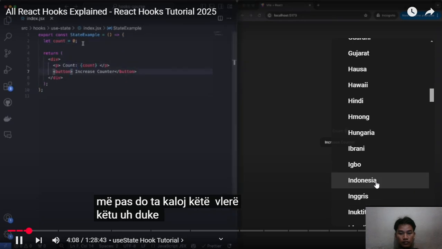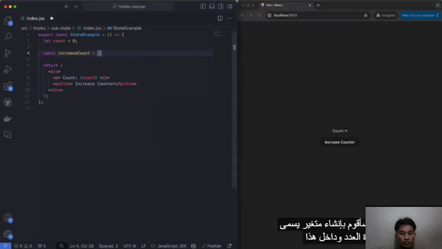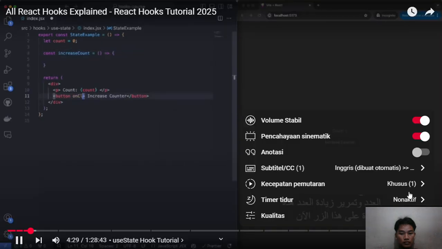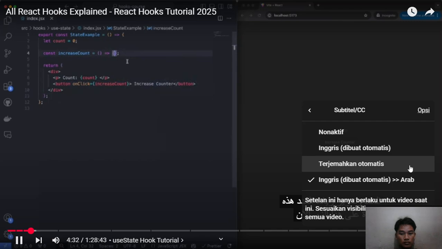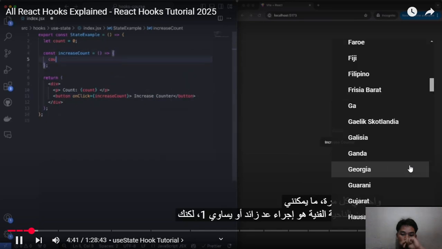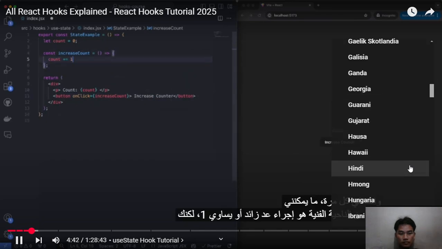On this button over here, I'll create a variable called increaseCount, and inside of here we're going to put some logic to increase the count and pass this increaseCount as the onClick to this button. Perfect. Now, normally speaking, if I want to make this value go up by 1 each time, what I could technically do is do count += 1. But you'll see that this doesn't work. Now, it technically increases the value.